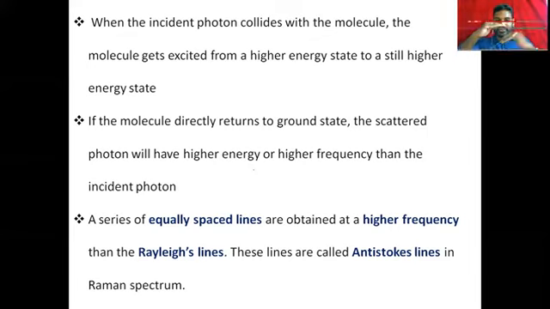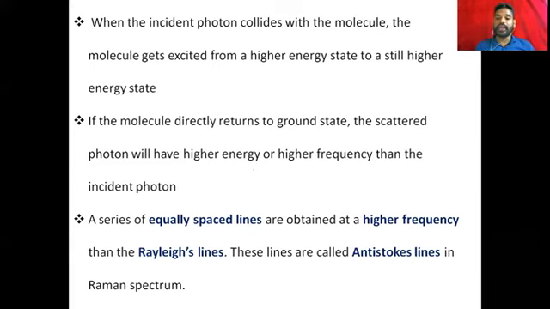So it got excited from here, and while coming back it directly returns to the ground state. So the incident radiation has this much energy, and while coming back it adds an extra energy. So incident radiation has lower energy compared to the scattered radiation.